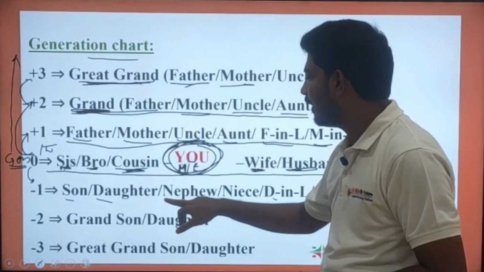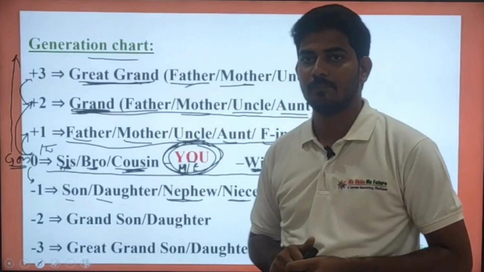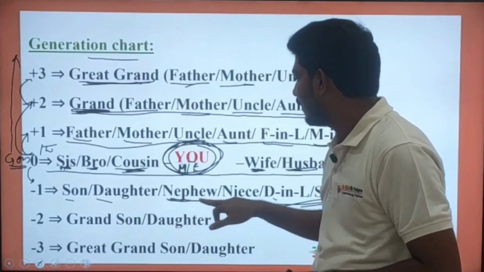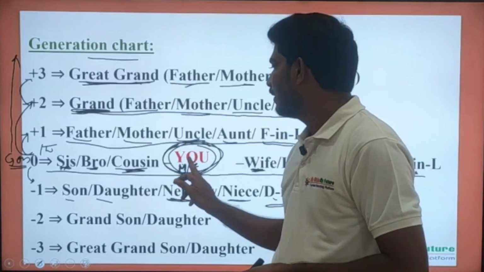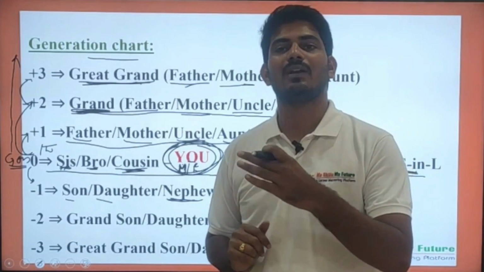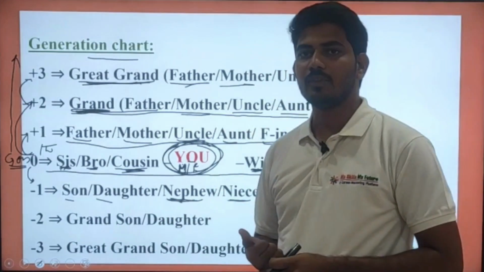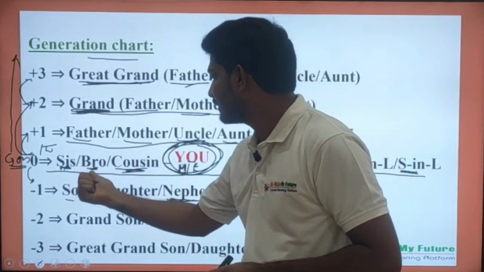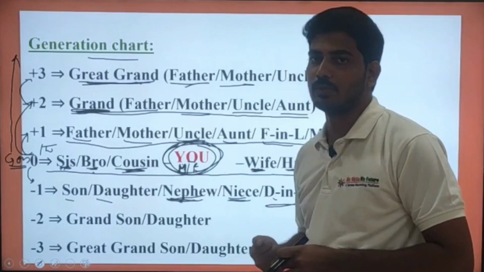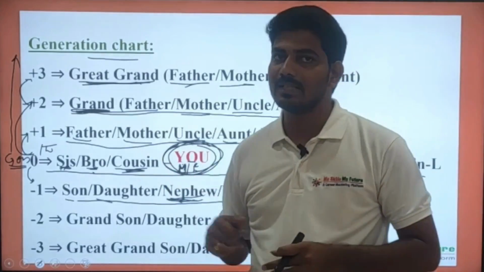Those children will be called nephew and niece. And if we have a brother, your brother's children will also be nephew and niece to you. These are the relations which will come at minus one generation.